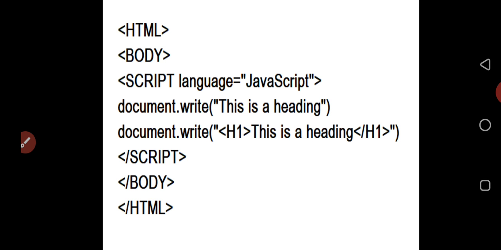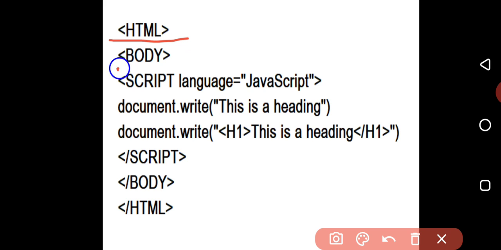Now, as usual, we have written HTML and body. According to the rules, I have started the script tag with the language attribute. What language will it be? JavaScript. Now, for writing anything, we have to use document.write.